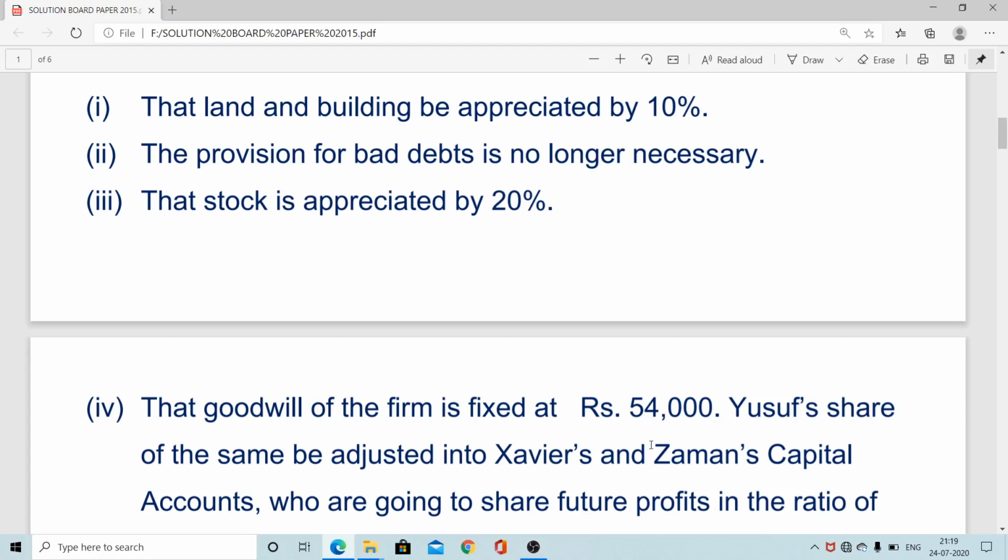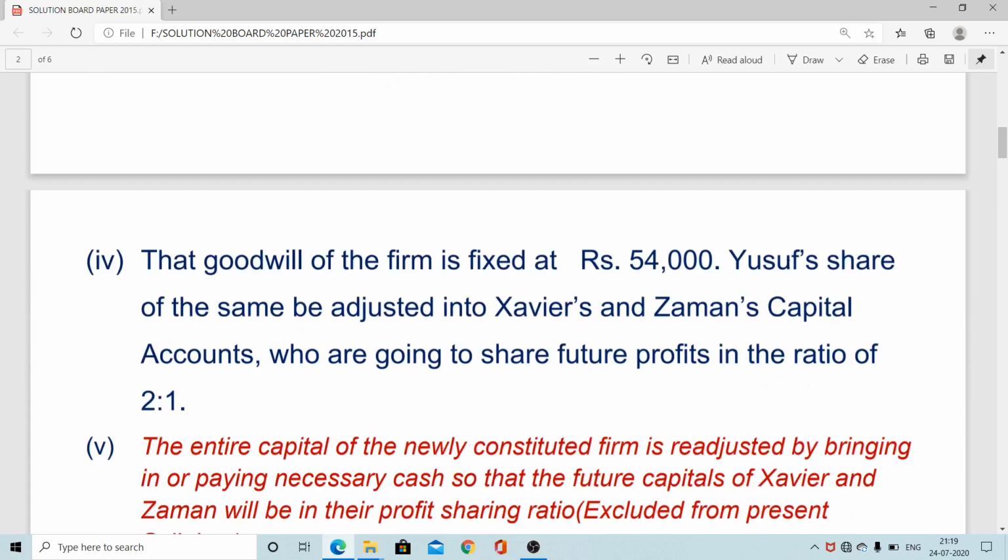Now here this amount of the retiring partner is to be adjusted. Like regarding the goodwill of 54,000, if this information is not mentioned, then also you have to do it the same way. The share of goodwill from the 54,000 you have to calculate, and that will be adjusted to the remaining partners, that is Xavier and Zaman, that is X and Z, who are going to share future profits in the ratio 2:1. So this is the new ratio provided.